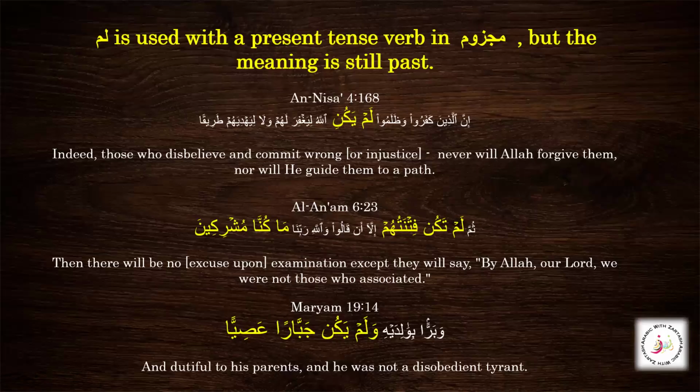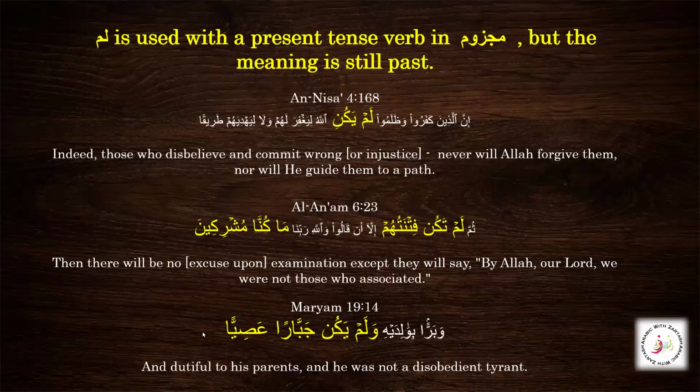So walam yakun. This whole section is jumla ismiya, because we know that kana yakun makes jumla ismiya. We found an isim of kana. Then what about the khabar of kana? We know that khabar of kana is always nasab in the state.